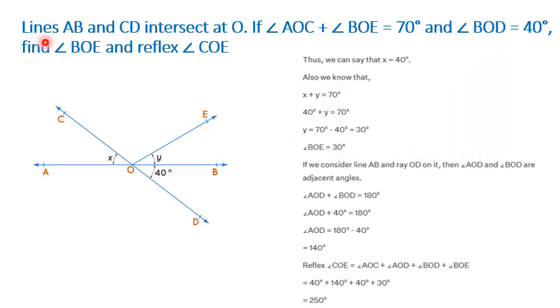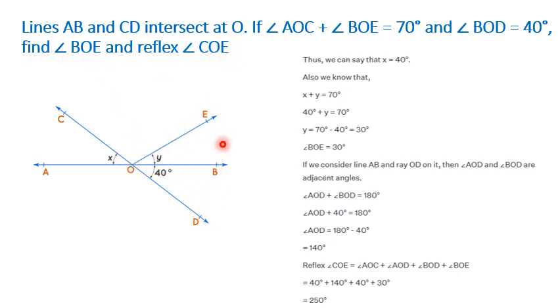In the first problem, lines AB and CD intersect at point O. If angle AOC plus angle BOE is equal to 70 degrees, angle AOC, which we call X, plus angle BOE, which we call Y, so X plus Y is given as 70 degrees. Angle BOD is equal to 40 degrees. This is given. Find angle BOE